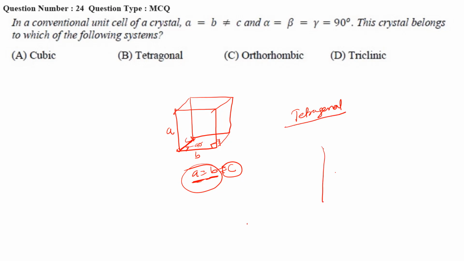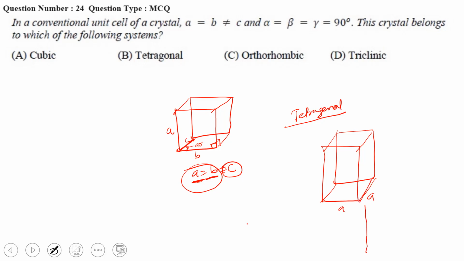Now let me draw this tetragonal. You have seen the tetragonal structure like this, where this is a and this is also a, but this is c. This side is not equal to a, right? And here the angle is 90 degrees. So, tetragonal.